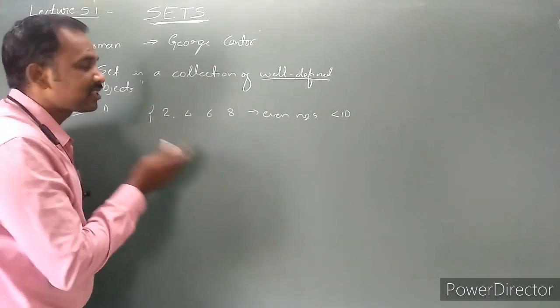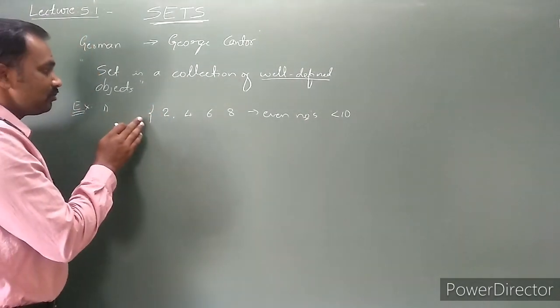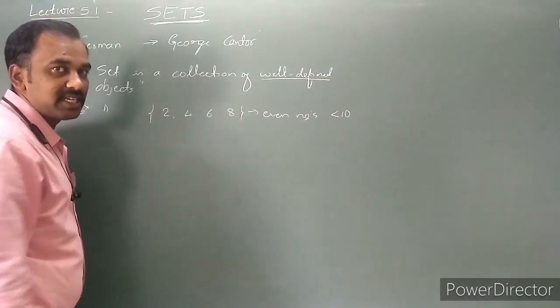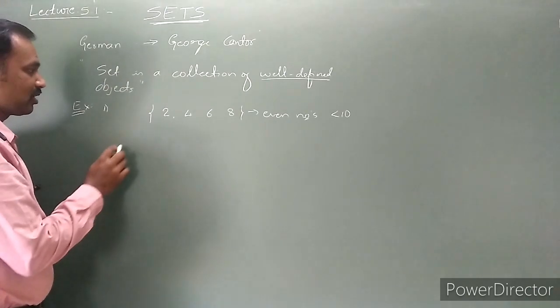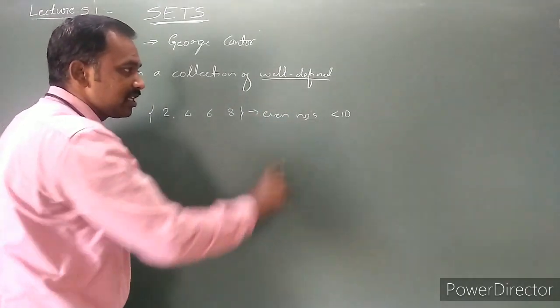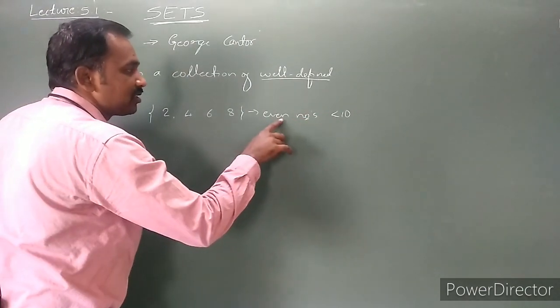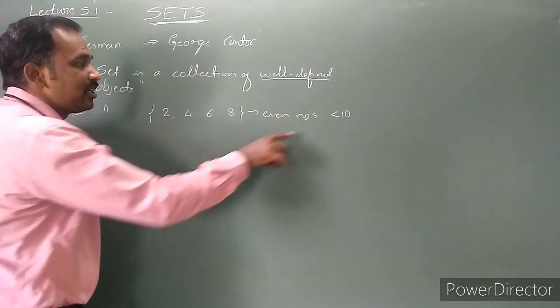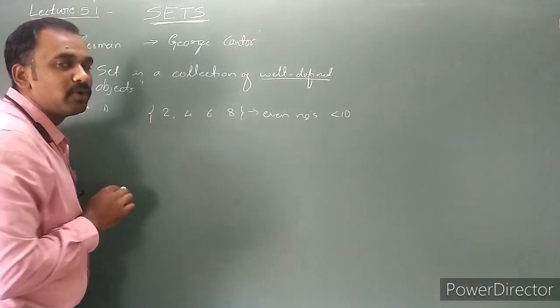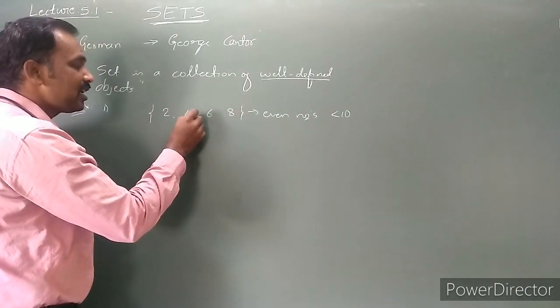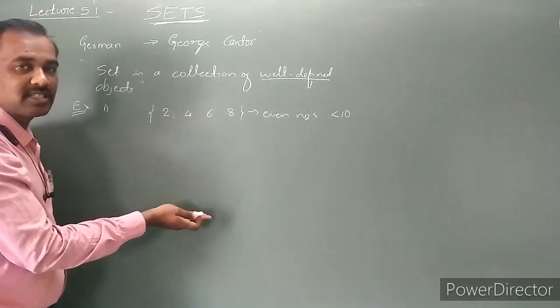The set is written with the elements 2, 4, 6, 8. These are the elements of this particular set, and they represent even numbers less than 10. Whatever the property, even number less than 10, it is satisfied by these four numbers only. Is there any other number outside this set?